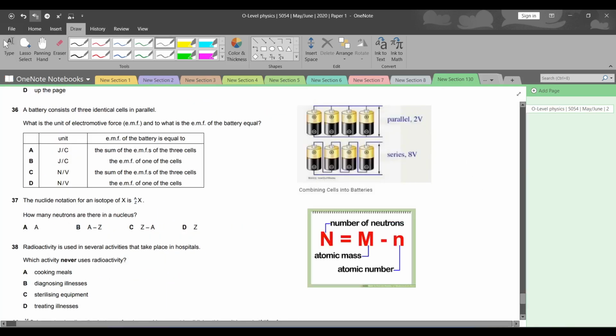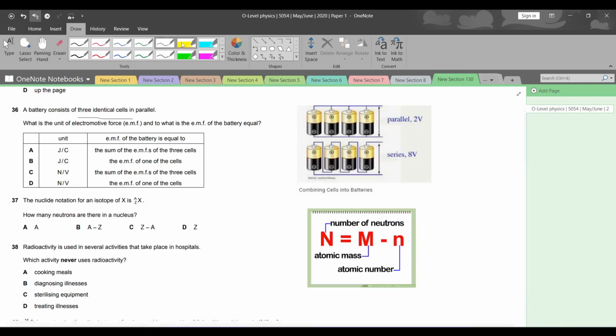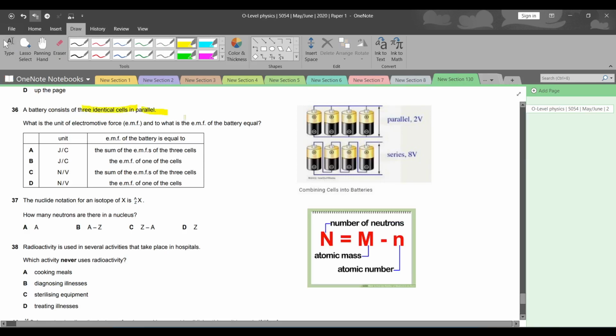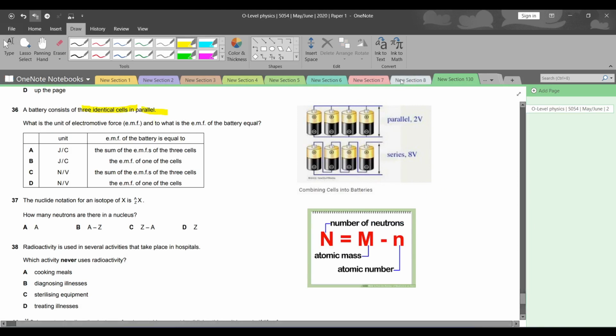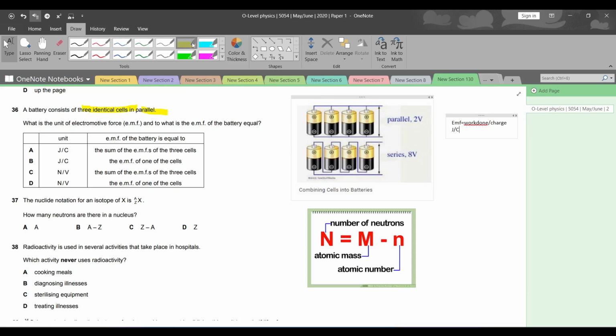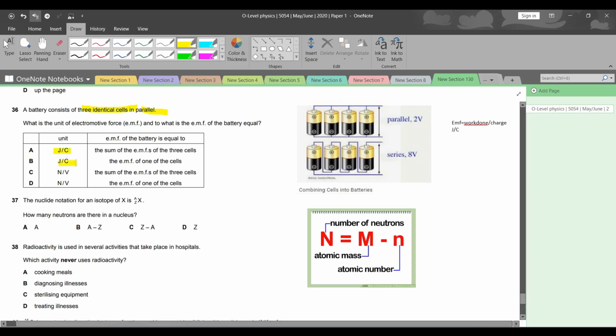Question number 36. A battery consists of three identical cells in parallel. तो ये याद रखना है. The cells are in parallel. What is the unit of electromotive force and what is the EMF of the battery equal to? First of all, जो हमारे पास EMF का unit होता है, EMF is equal to work done divided by charge. अब इन दोनों का हमारे पास यूनिट पता है. वर्क डन का यूनिट क्या होता है? यूनिट होता है वर्क डन का J, which is joules. और चार्ज का क्या होता है? It is C, which is coulombs. So that is the unit.